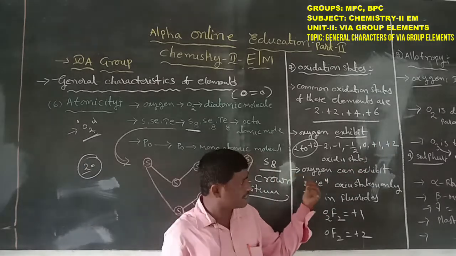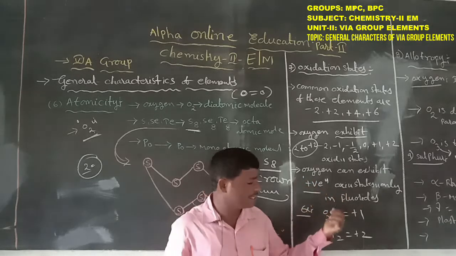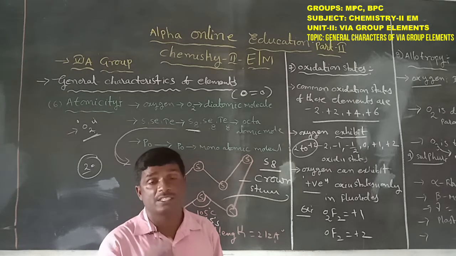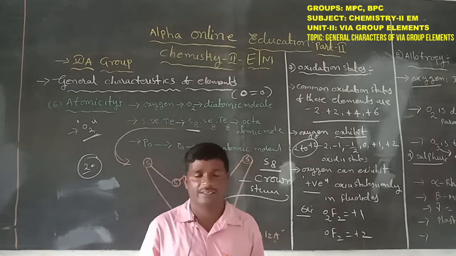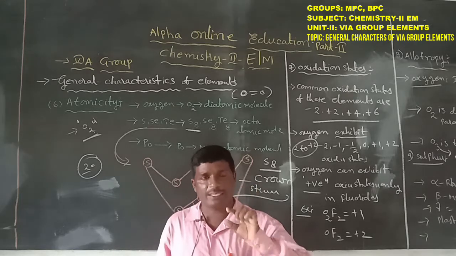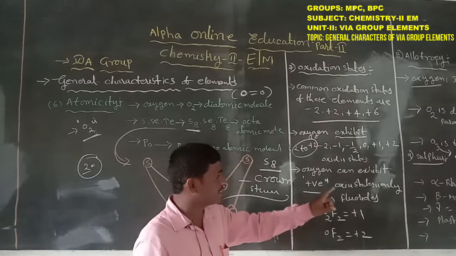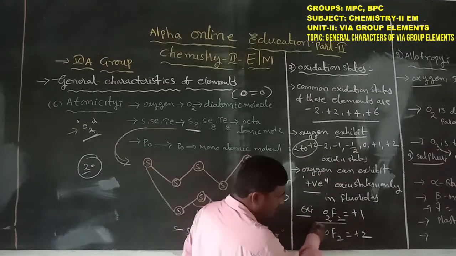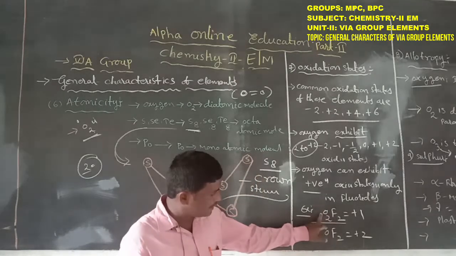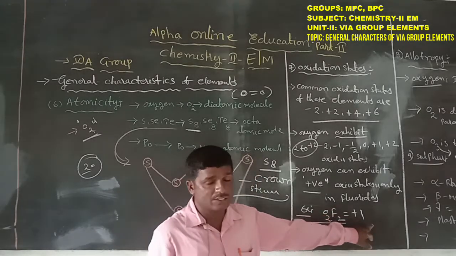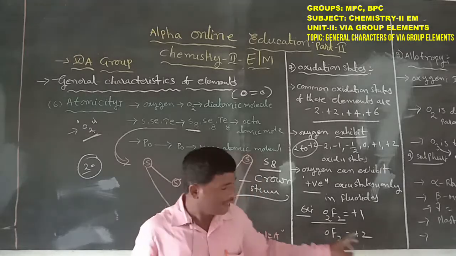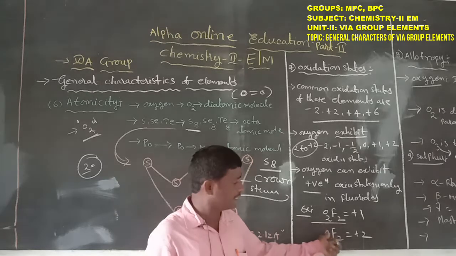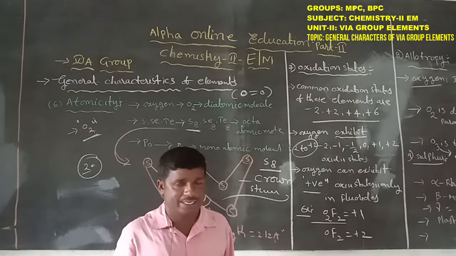Next, oxygen can exhibit positive oxidation states in fluorides. Oxygen exhibits positive oxidation states only in fluorides. For example, in O2F2, the oxygen oxidation state is +1. Another one is OF2. In OF2, the oxygen oxidation state is +2.